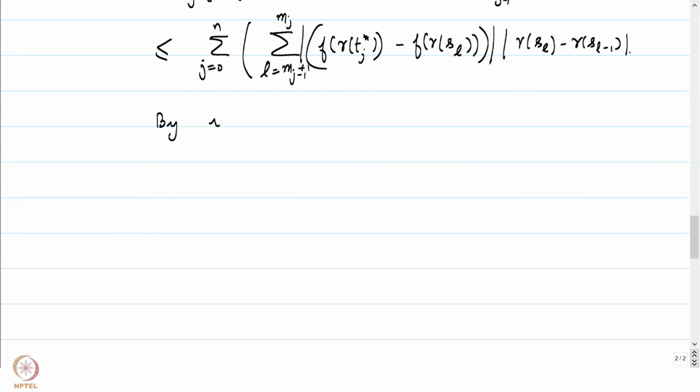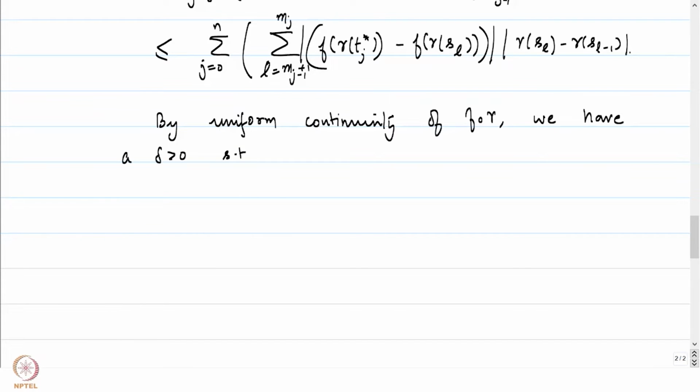By uniform continuity of f composed with gamma, we have a delta positive such that the absolute value of f of gamma of t_j star minus f of gamma of s_L is less than epsilon by the arc length of gamma, because as is to be expected, that arc length of gamma will just get cancelled off later.